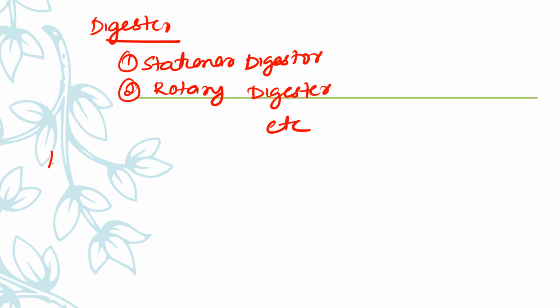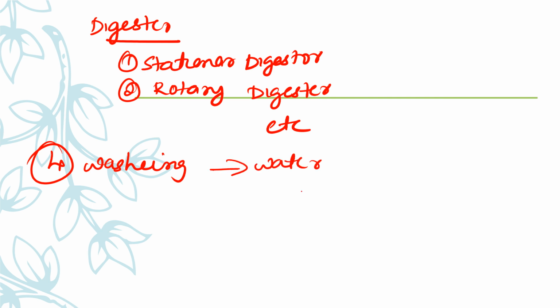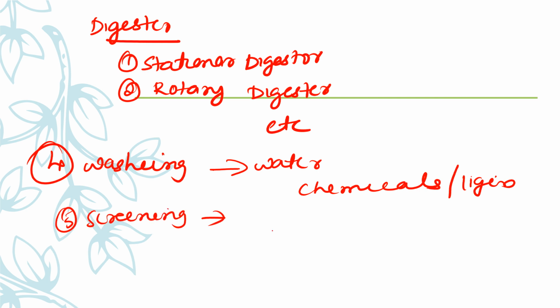So the next step, the fourth step, is the washing step. Washing is done using water to remove the chemicals which are used in chemical pulping, and also the lignin. We said there is lignin in the raw material, so to remove that, we are washing this. And the fifth step is screening. This process removes the oversized fibers.